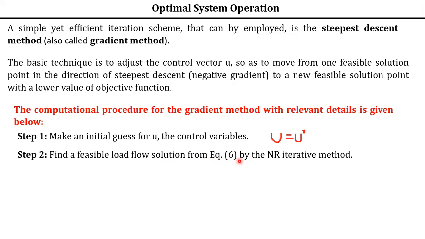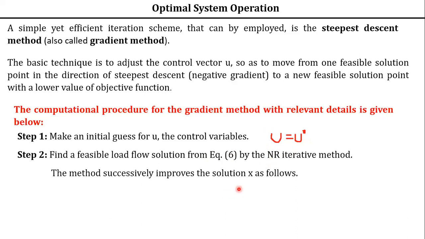Understood? So find a feasible load flow solution from equation 6. What is equation 6 here? The equality constraints 4, 5, 6 I said. F of x comma u comma p is equal to 0, solved by the NR iterative method. That is your power balance equation. So find the feasible load flow solution from equation 6, solving it by the NR iterative method. You know how to solve the equation using the NR iterative method. Already you have studied. So using the NR method, obtain the load flow solution by assuming u is equal to u naught.